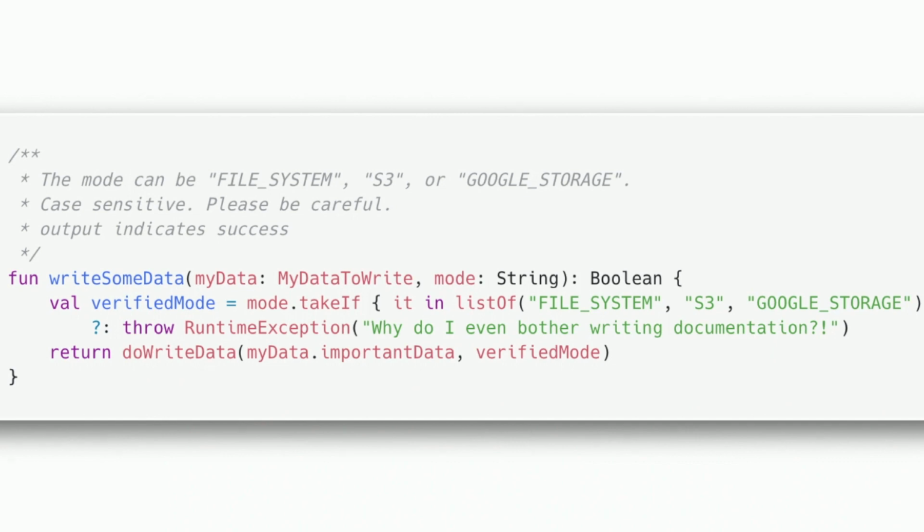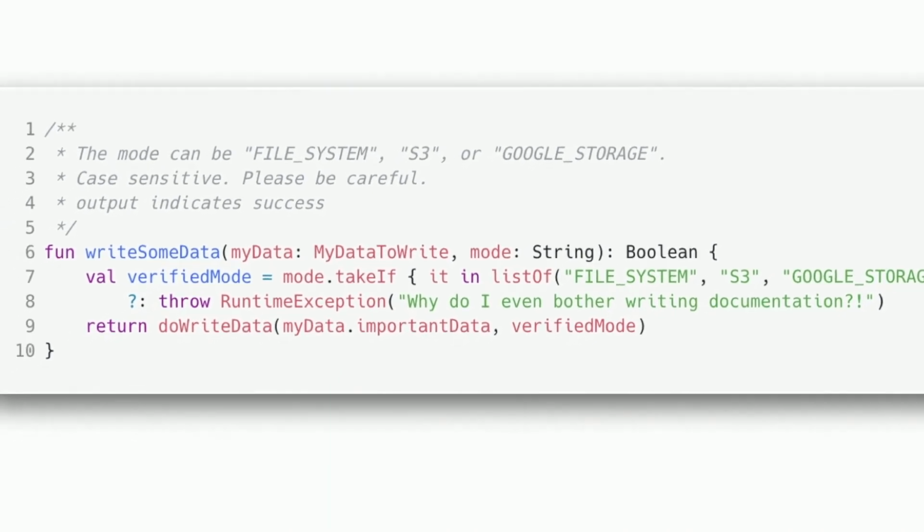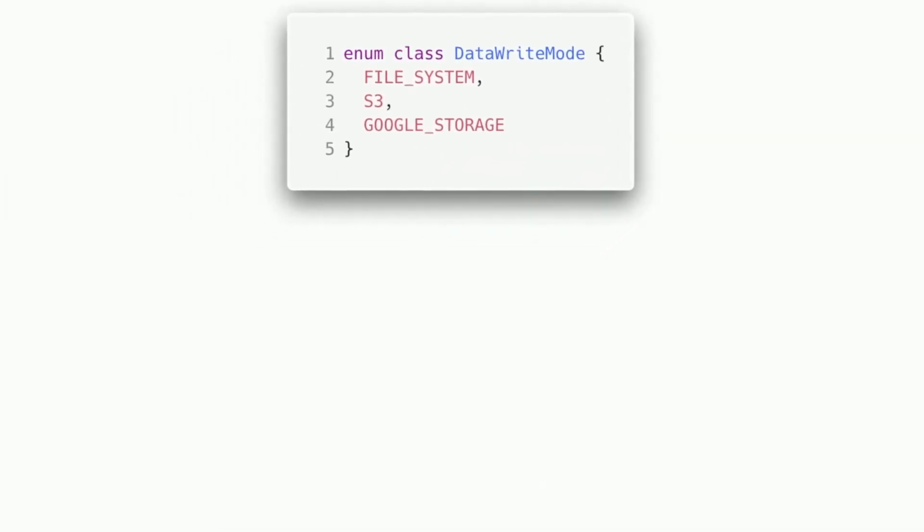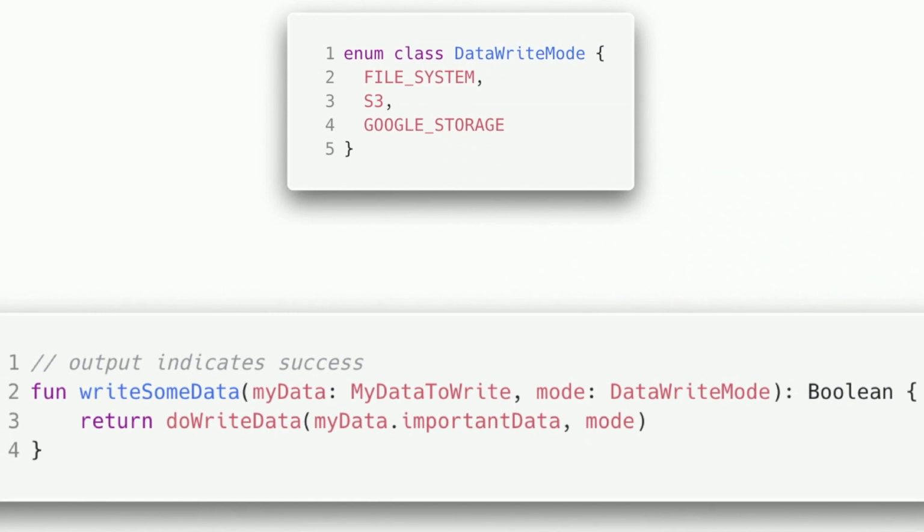So the conventional way to do this, and the way I would do this in Java or any language, including Kotlin, is to make an enum class with those values. It constrains them. It's not nullable. Your method goes back to looking like this again.